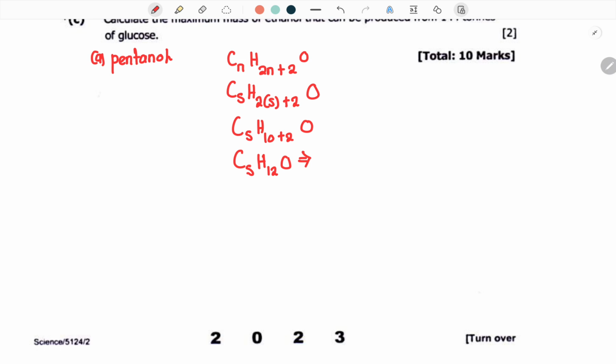Then one hydrogen is put on the oxygen so that you have the hydroxyl group found in alcohols. So you're going to have C5, then H11, then OH. Okay, so this is going to be the molecular formula, right? So its molecular formula is going to be C5H11OH. Okay, that is how it's going to be.